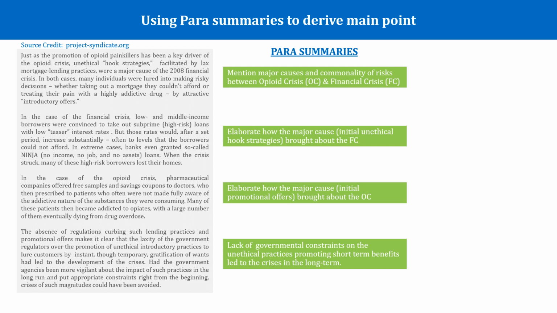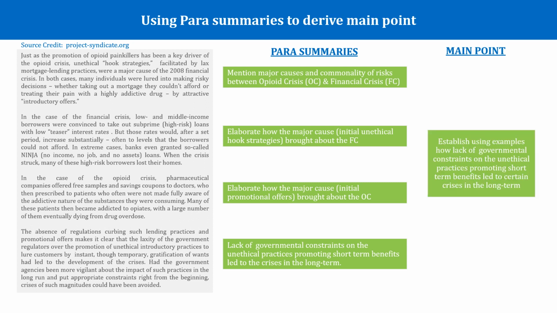Let us now connect the flow of ideas in the 4 paragraphs. First, the author mentions some crisis situations and their major causes, then elaborates or explains these core causes in the next two paragraphs so as to finally build a case that governmental constraints could have stopped the crisis. And thus we have our main point.